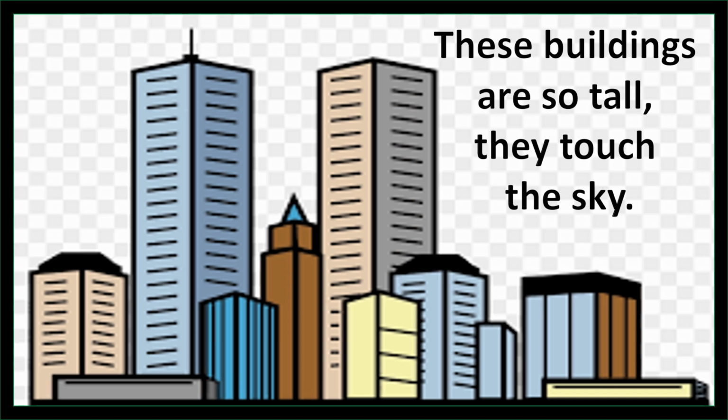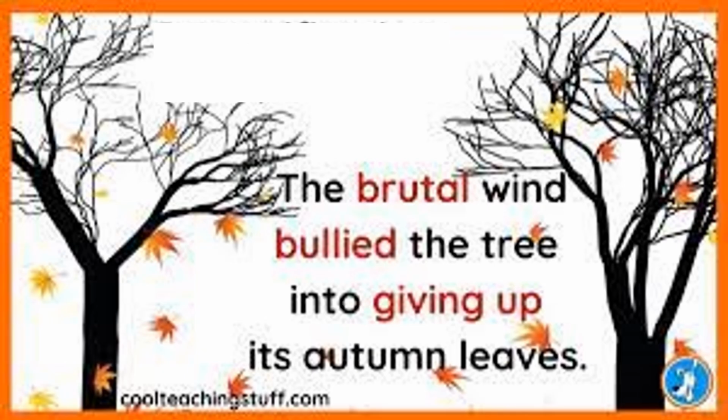That is personification. In this picture, you can see the trees shedding the leaves due to the wind. You can say that the tree shed its leaves during a windy evening, or you can say, "The brutal wind bullied the tree into giving up its autumn leaves." You are imagining that the wind is very brutal and it is bullying the tree into giving up the autumn leaves. That's called personification.